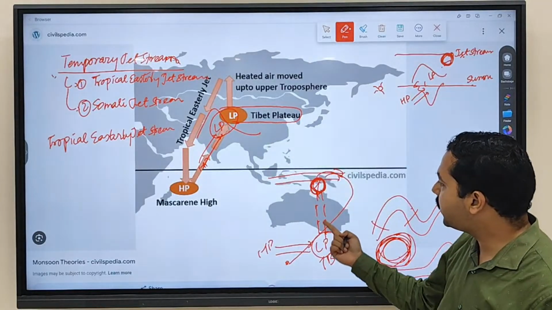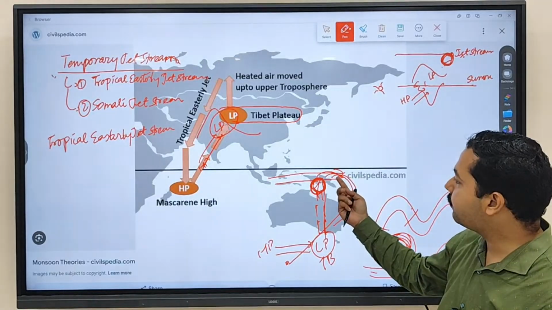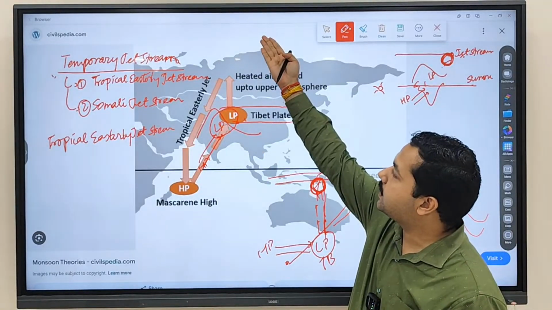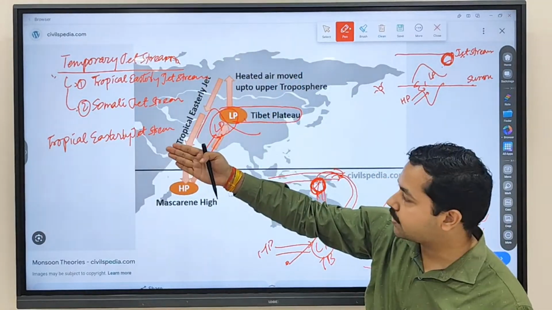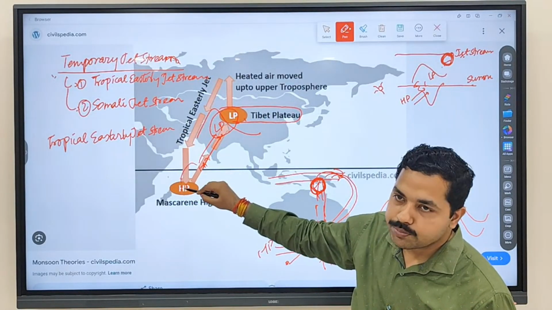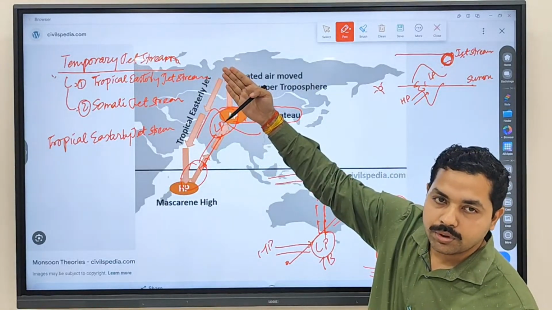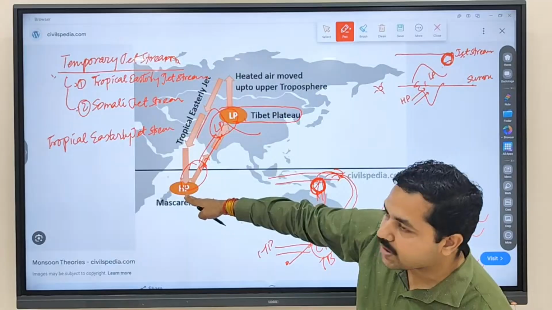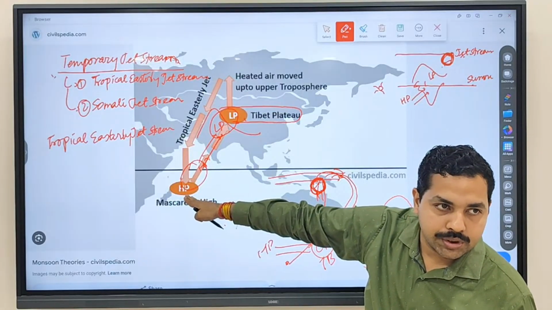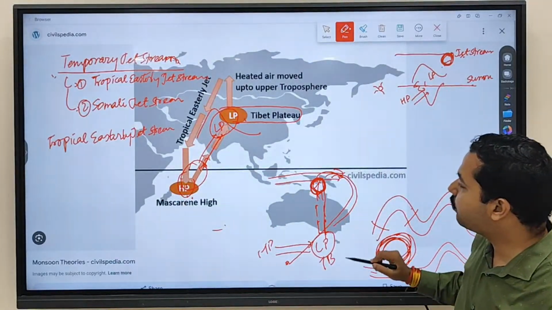So now the wind will rise up from this part, moving in this direction and subsiding in this particular region. So wind is rising from the Tibetan Plateau, moving in this direction and then subsiding in the Indian Ocean region. So when wind subsides over here, then what will happen?